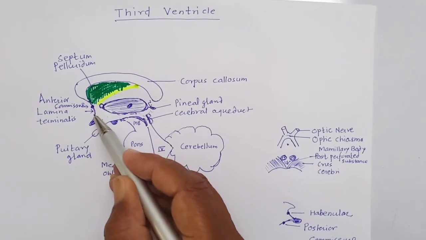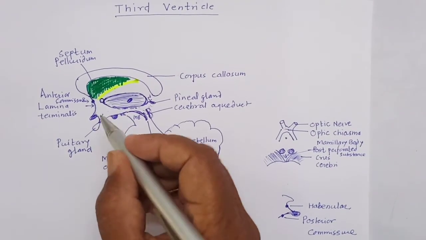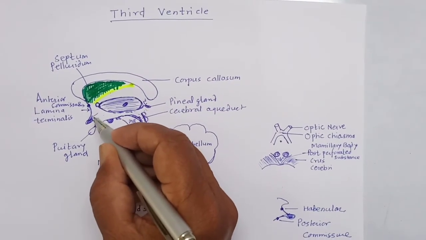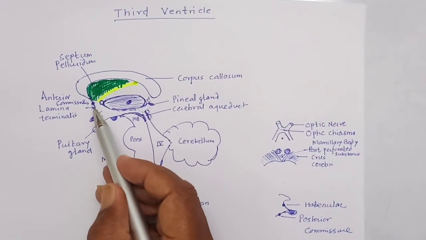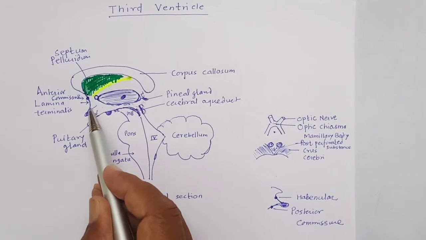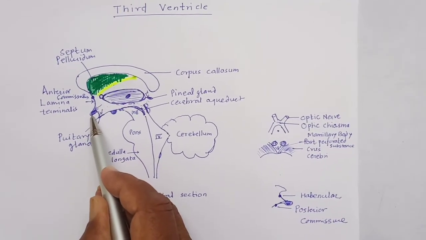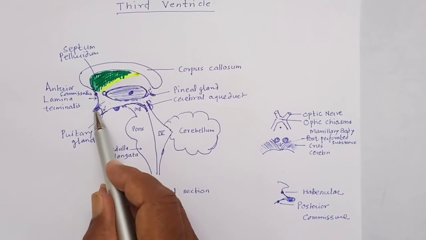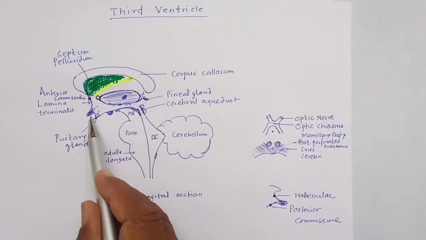Between the lamina terminalis and optic chiasma lies the optic recess. So the lamina terminalis, anterior commissure, optic recess, and optic chiasma form the anterior wall. Now we will see the floor.